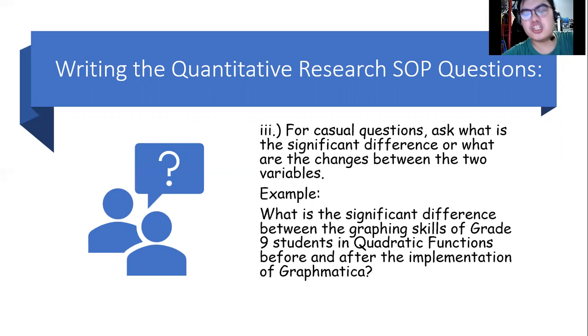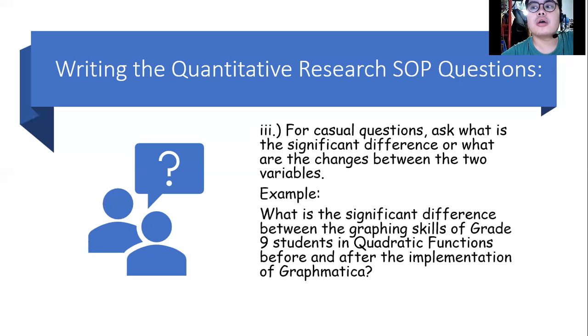For causal questions, which are usually asked in experimental and causal comparative research designs, we ask what is the significant difference or what are the changes between the two variables. Here is an example: what is the significant difference between the graphing skills of grade 9 students in quadratic functions before and after the implementation of Graphmatica?